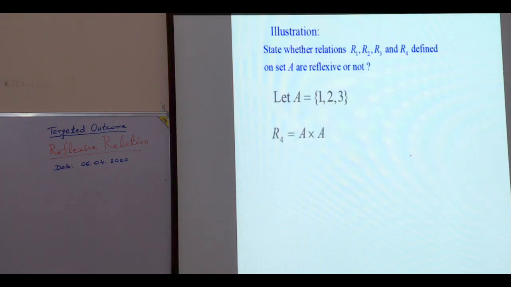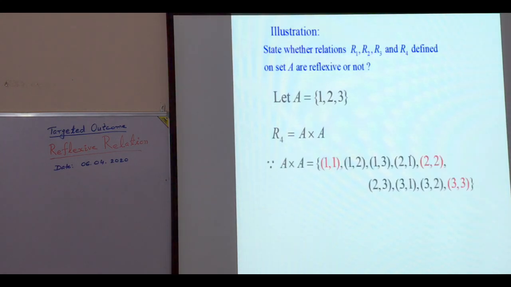What about R4? See whether R4 is reflexive on A or not. What do we mean by A cross A? A cross A is this much. Now we have to see whether R4 is reflexive on A or not. So same thing. We have to see only whether each element of A is related with itself or not.